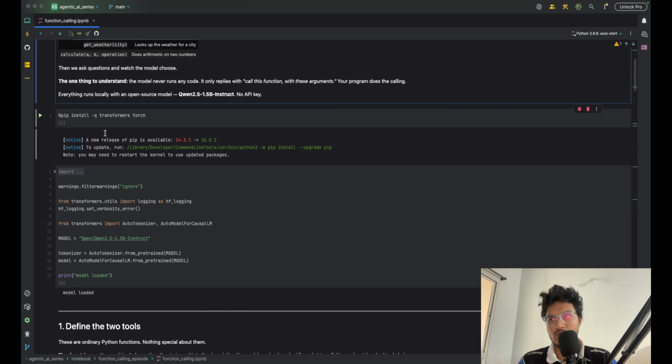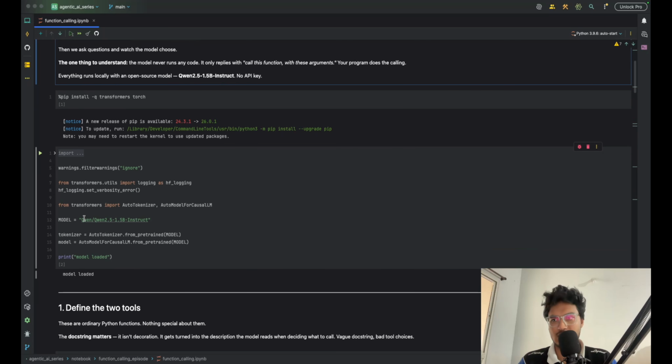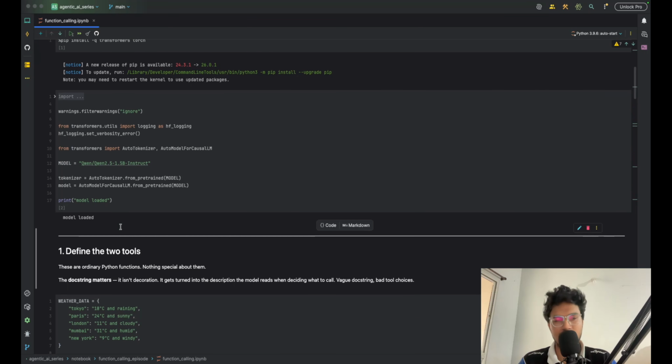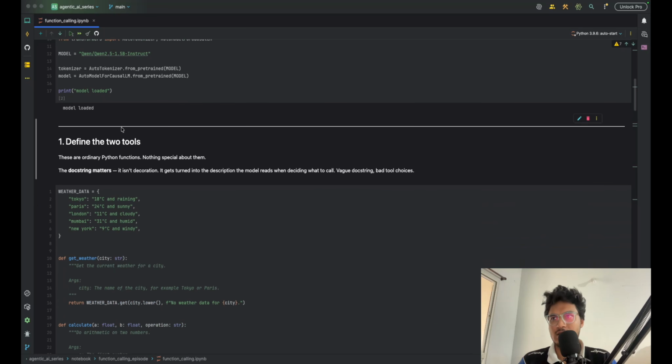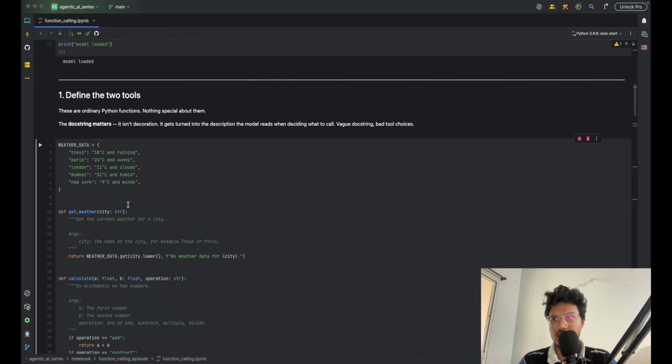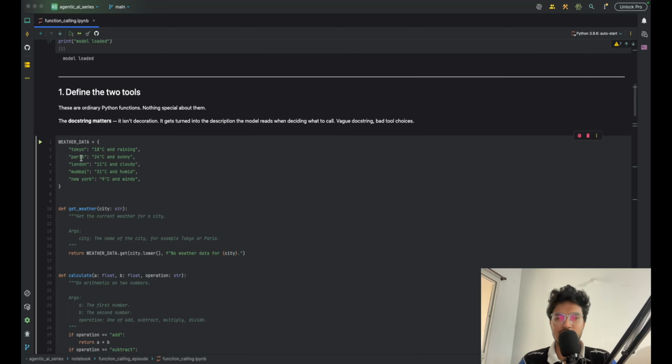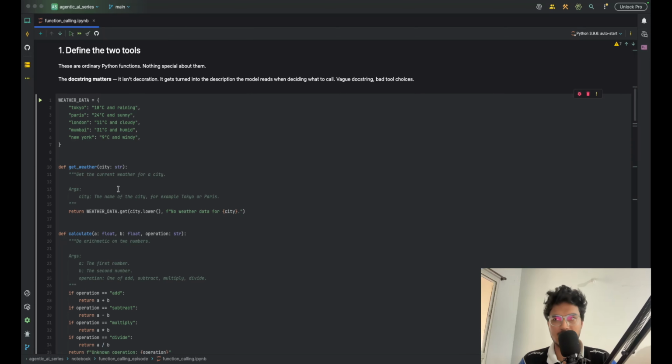We are using transformers so that we can use some models. We are using the Qwen 2.5 1.5 billion parameter instruct model. Here it is, the model has been loaded. Then we have multiple tools. As of now, we are not calling any external API, but this is how it behaves. The data is somewhere stored in a DB, so we are storing it here only.